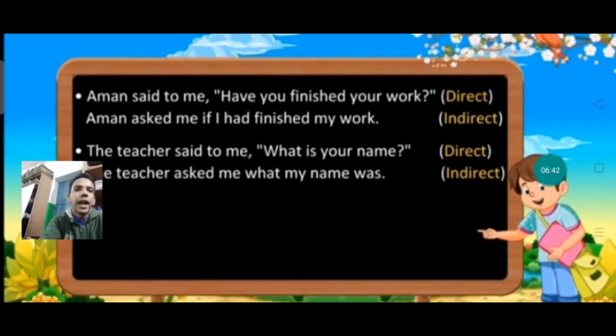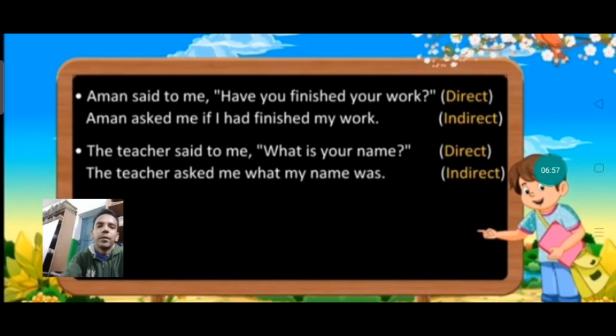Aman said to me, have you finished your work? Aman asked me if I had finished my work. The teacher said to me, what is your name? The teacher asked me what my name was. So we can see how the sentences are changing. Here I will pause. I am giving you 10 seconds so you can see both the examples nicely, where the question mark is there, where the question mark is not present, where said to is written, where it is changing into asked. Okay.